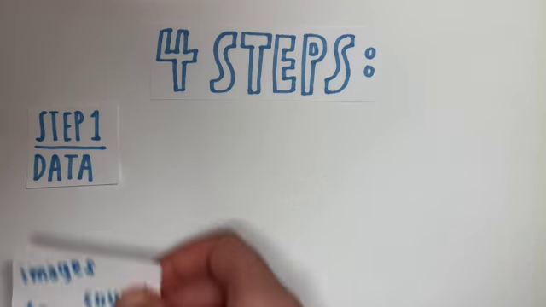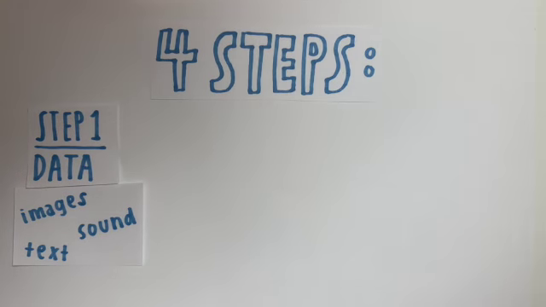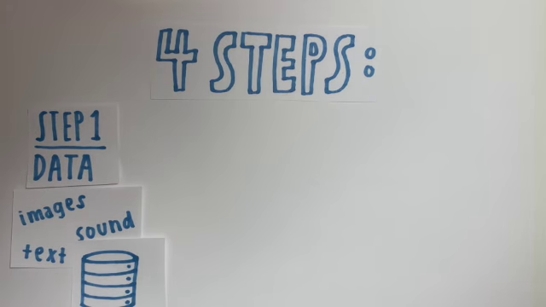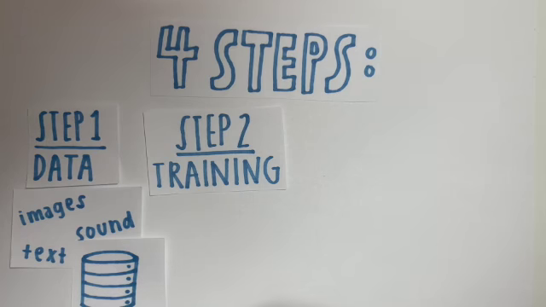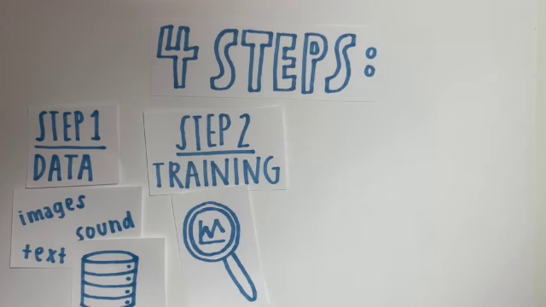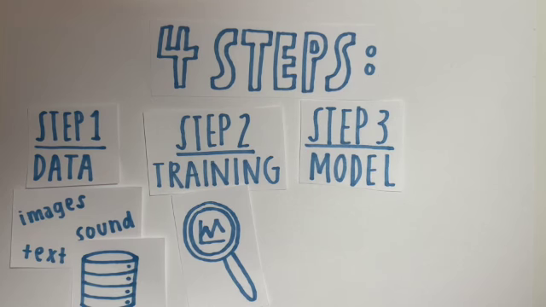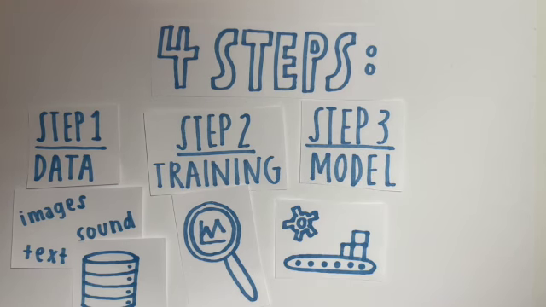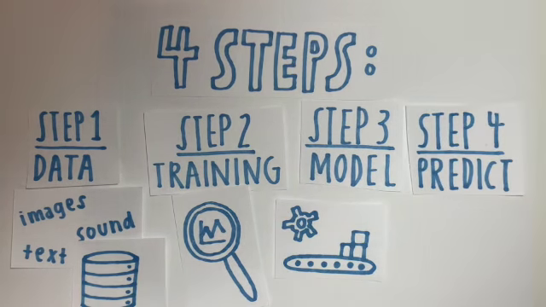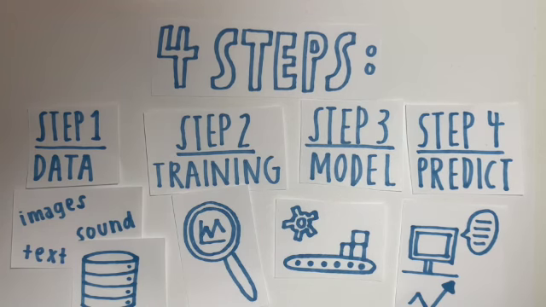The first step of the process is collecting data. This can include images, text, or sound. The data will be used for step 2, or the training stage. During training, the computer will use the gathered data to find patterns and trends to start creating the model. These trends will be used to build and analyze the model. Once the model has been tested and improved, it can be used to make predictions on unseen data.